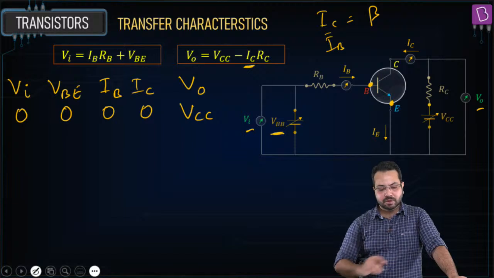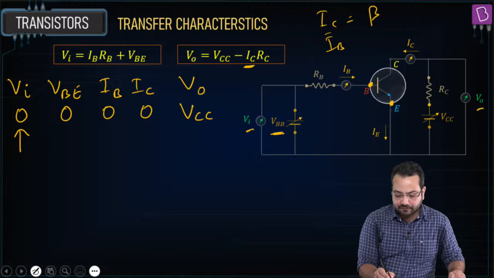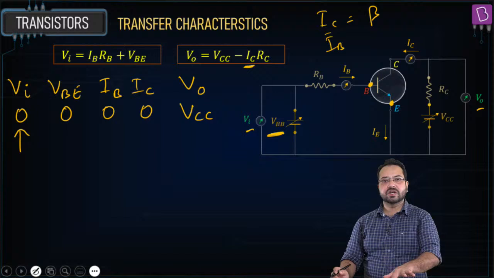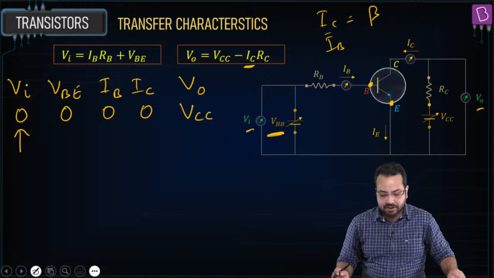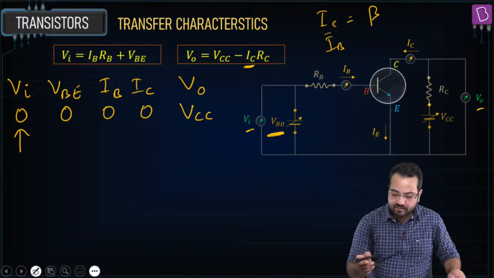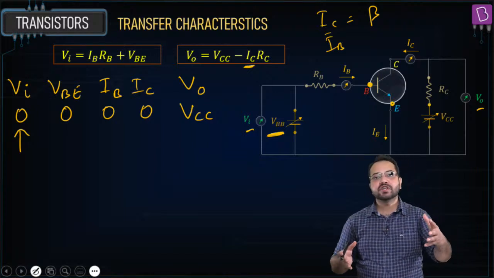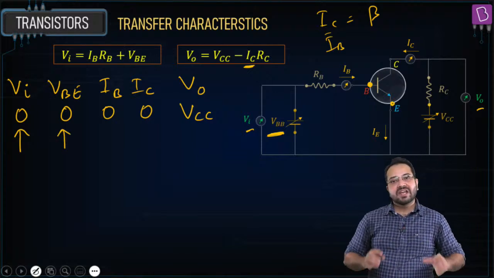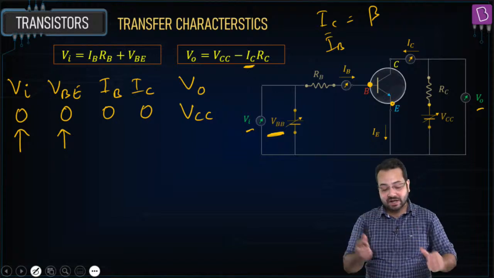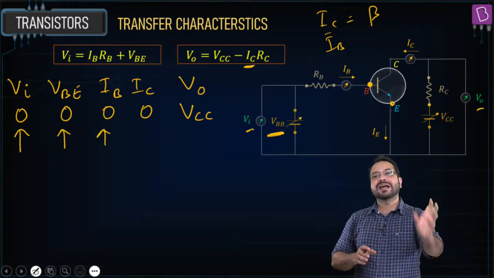Clear? Perfect. Now we are going to increase Vi, meaning we are increasing this battery voltage VBB. This is providing forward bias to the base-emitter junction. If we increase VBB, the forward bias voltage between the base and emitter is going to increase. Then the base current is also going to increase, because now the charge carriers are going to flow from the emitter to the base.